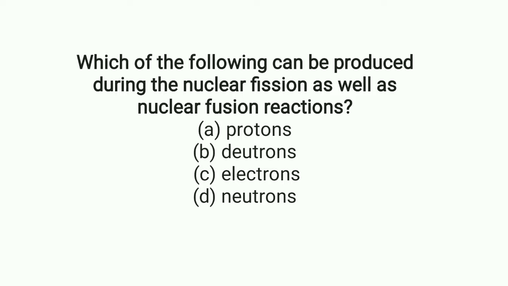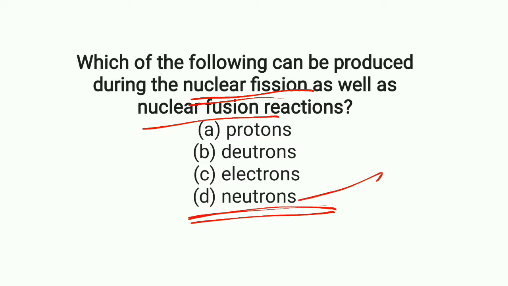Which of the following can be produced during nuclear fission as well as nuclear fusion reactions? Here, option D, neutrons are produced in both reactions, nuclear fission as well as nuclear fusion.